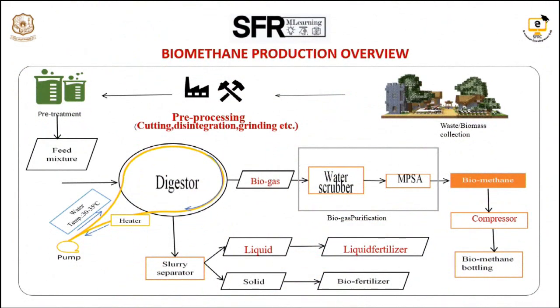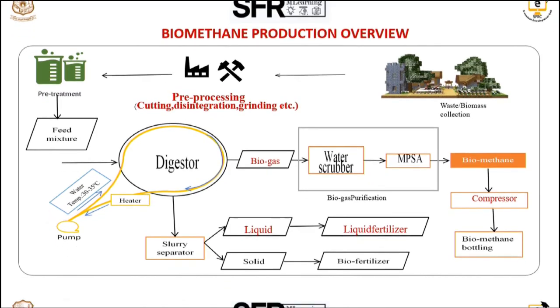You can also see, before that, all the organic waste. At the top right you can see the plants and these waste materials. You can see a diagram of the chopping. So there has to be pre-processing. It has to be chopped into small pieces. Then it is added for the digestion process, and in the digester the process goes on, the gas is released, and the waste is released as slurry. So that is the process.